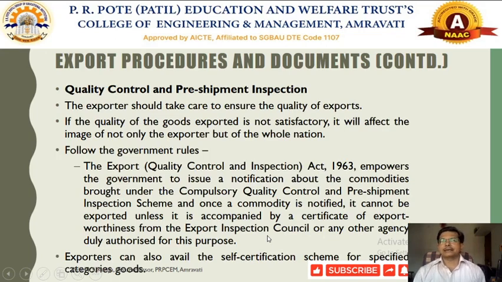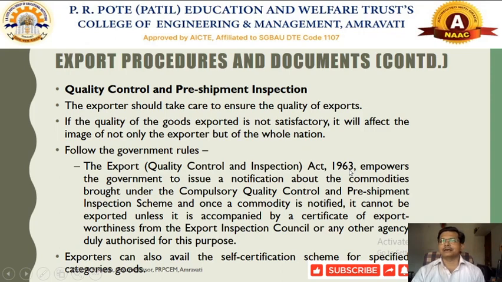Then there are some other documents which are required for quality control and pre-shipment inspection. We have already talked about one of the laws discussed in the FTP, called the Export Quality Control and Pre-Shipment Inspection Act 1963.